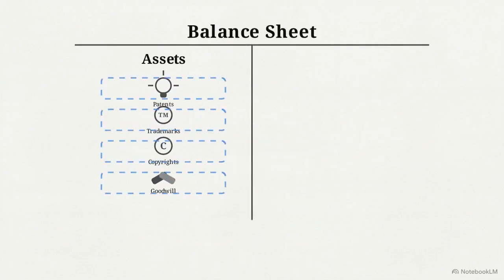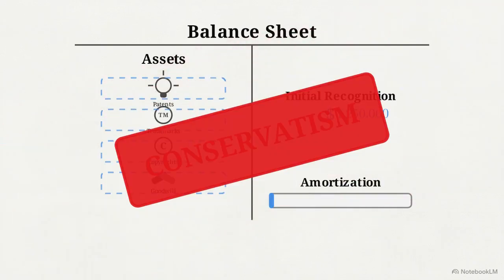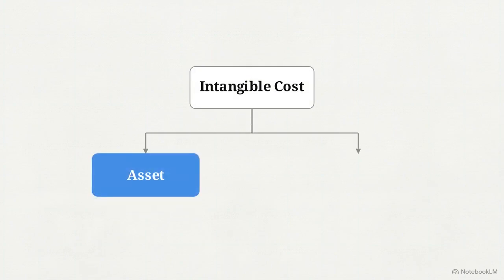Because these assets lack physical form, tracking them on a balance sheet presents a mechanical problem. You have to measure their initial cost and track how they are consumed over time without violating the strict principle of accounting conservatism. To prevent corporations from inventing phantom value on their balance sheets, GAAP relies on a rigid logical framework to map out exactly what counts as an asset and what must be immediately expensed.